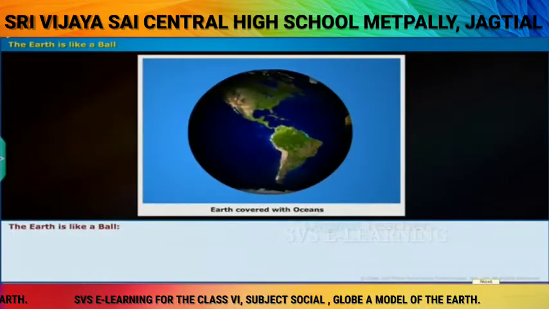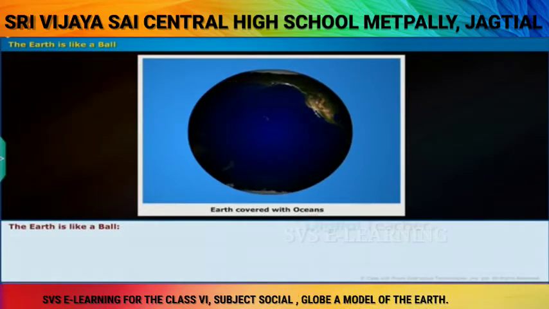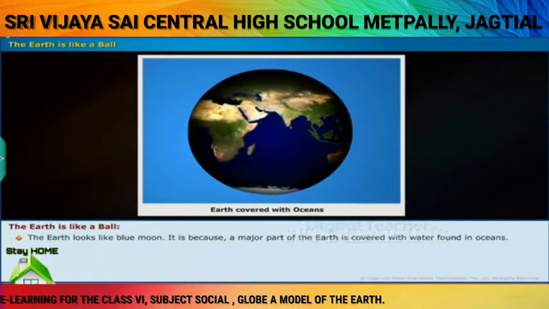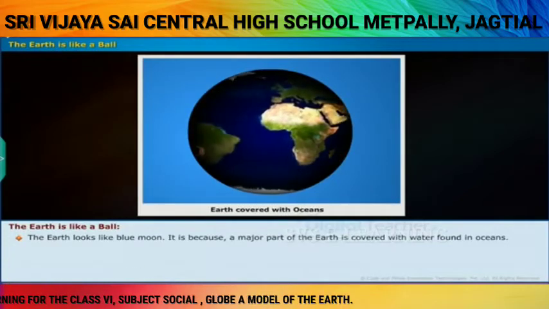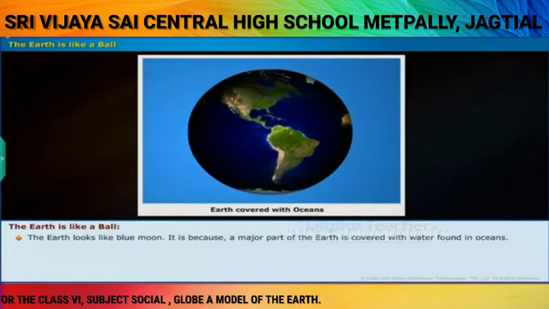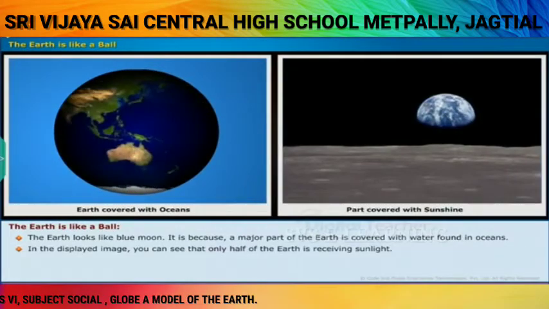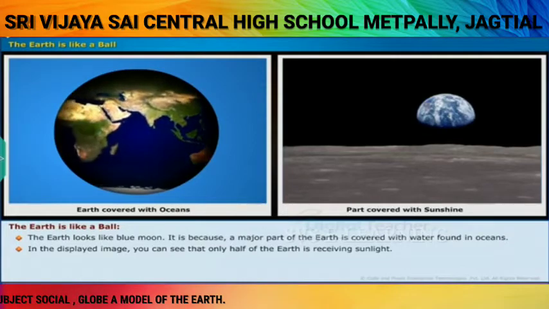Let us start our learning with the earth is like a ball. The earth looks like a blue moon. It is because a major part of the earth is covered with water found in oceans. In the displayed image, you can see that only half of the earth is receiving sunlight.